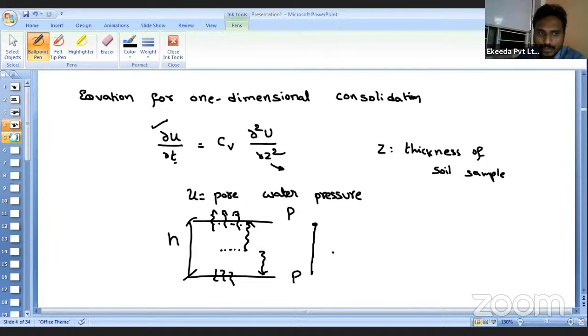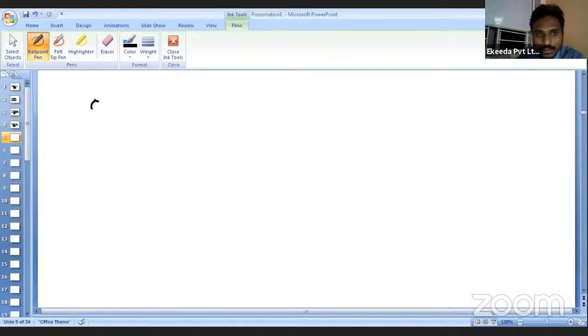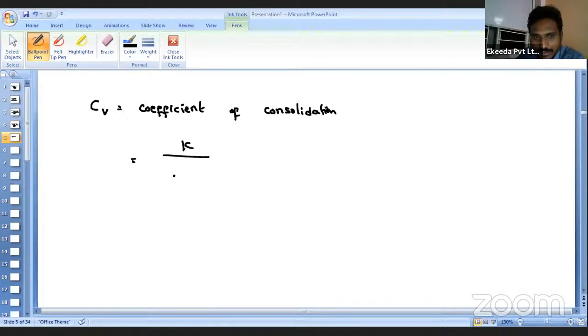And here one more very important parameter is Cv. Here Cv represents the coefficient of consolidation. It is equal to k divided by γw into mv. Here we already know k is the parameter we use in soil mechanics, that is nothing but permeability.